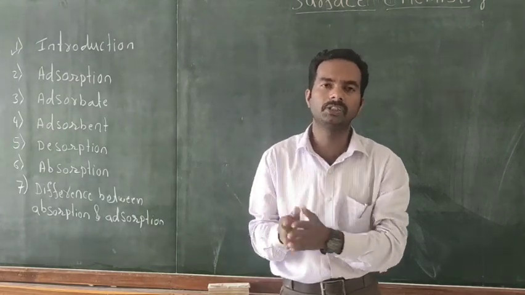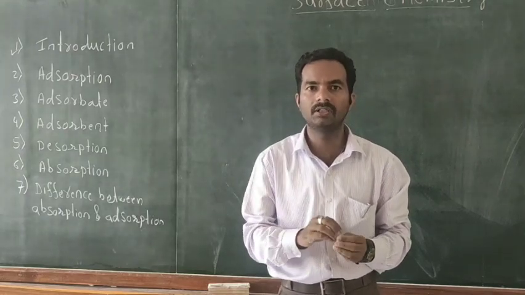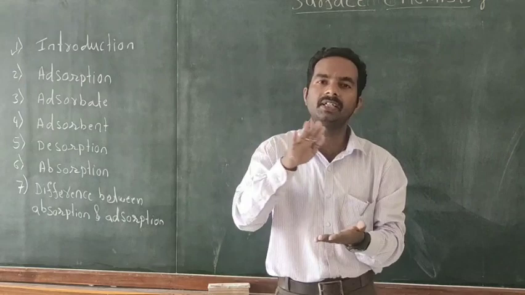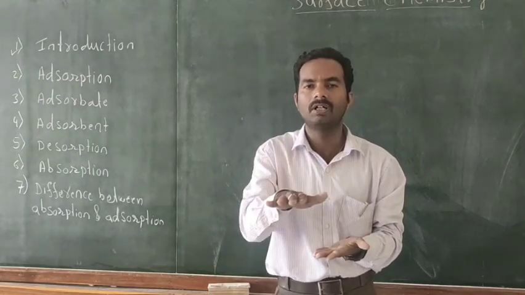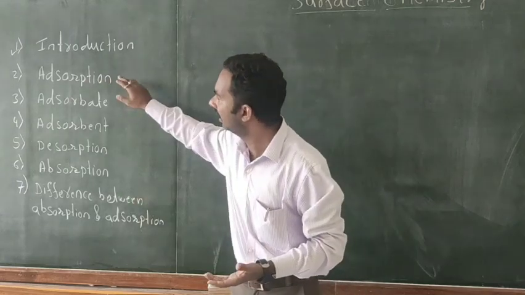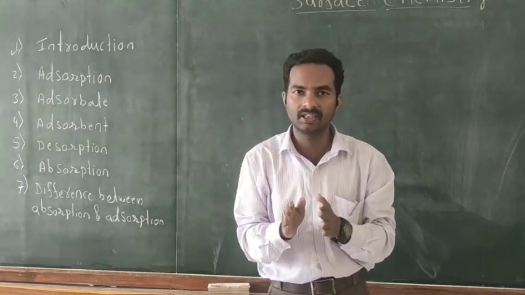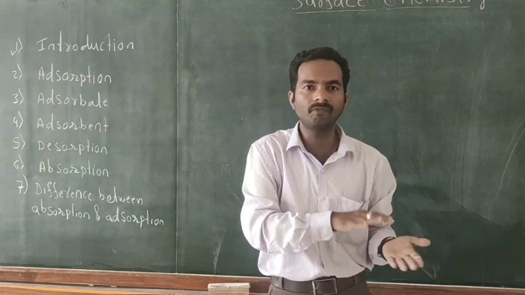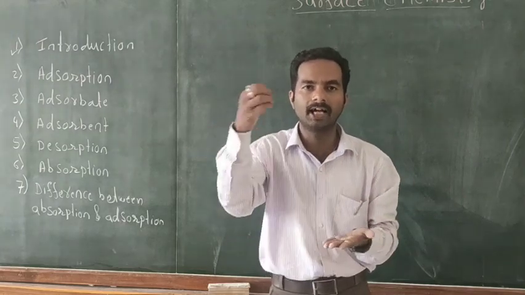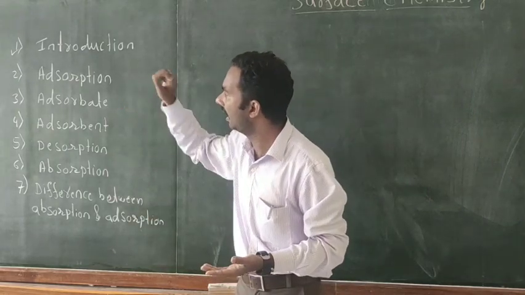The process in which molecular, atomic or ionic species accumulate on the surface of another substance is called adsorption. For example, a gas accumulating on the surface of a solid is an example of adsorption.